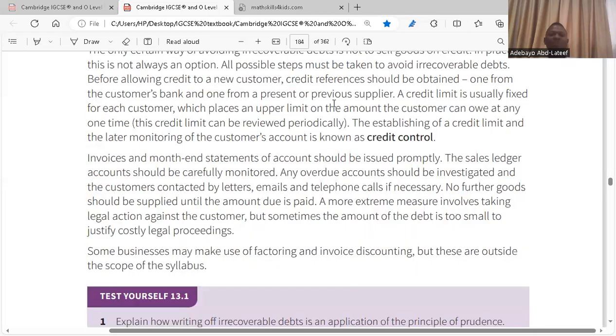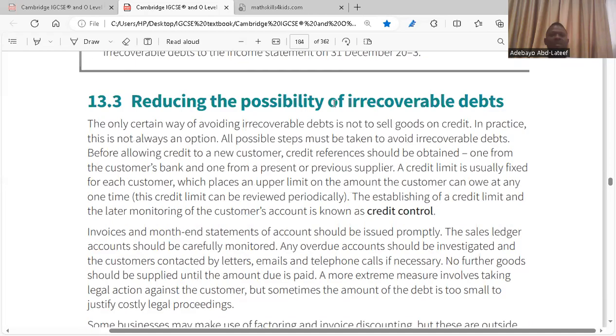So we go to reducing the possibility of irrecoverable debts. The only certain way of avoiding irrecoverable debt is not to sell goods on credit. The only way you would not have irrecoverable debt is when you don't sell on credit. That means you don't have credit customers. But is it possible to not sell on credit? I doubt it.